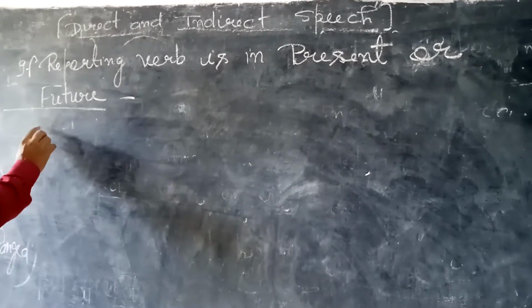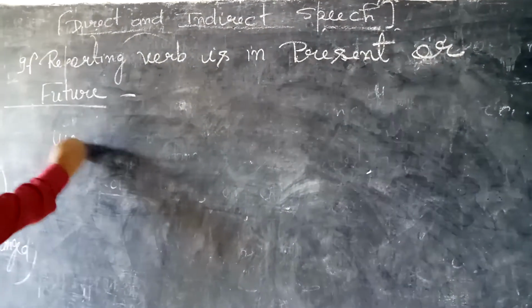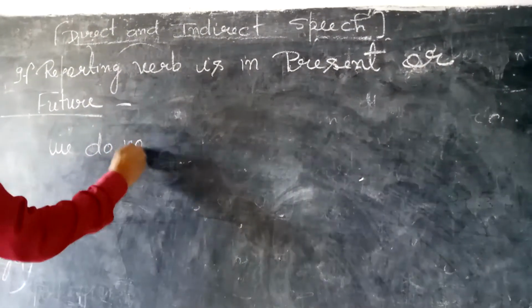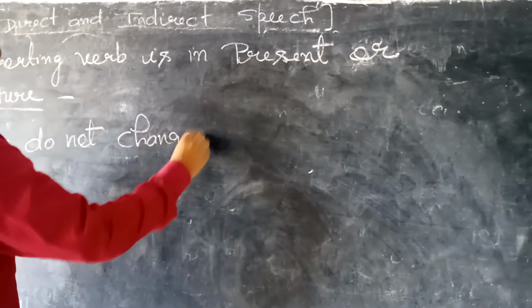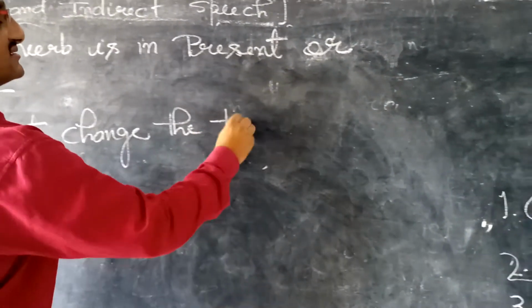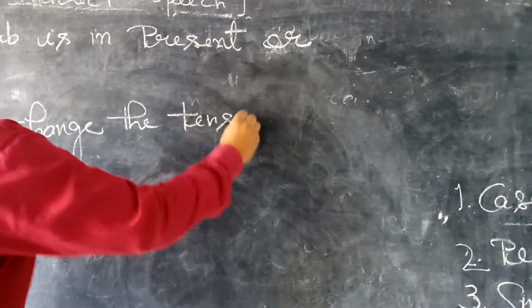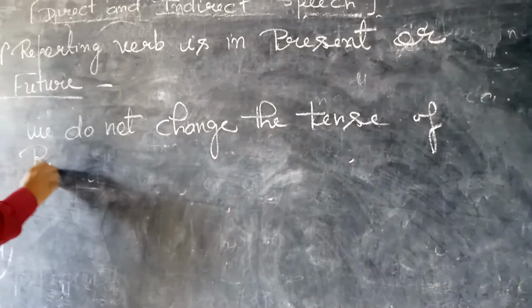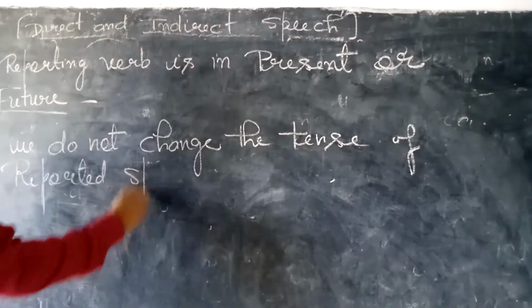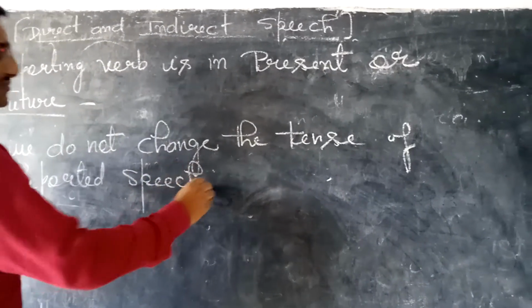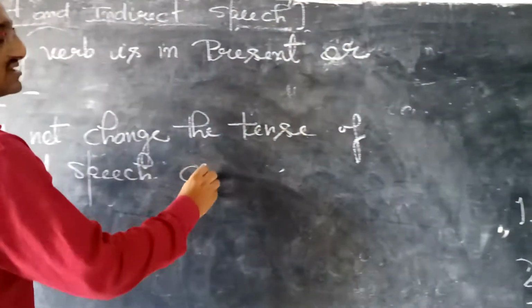So first of all, note down this thing: we do not change the tense of reported speech. Only pronouns are changed.